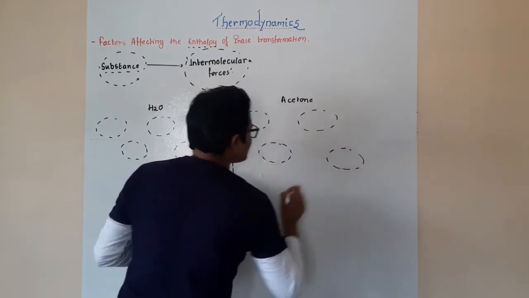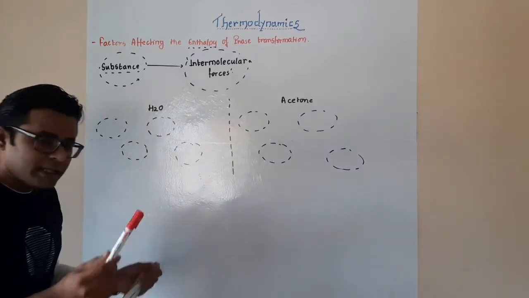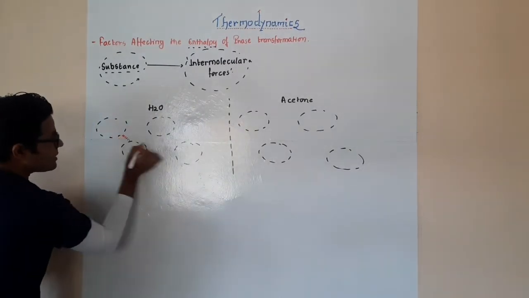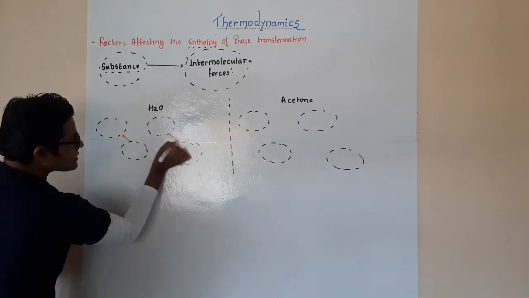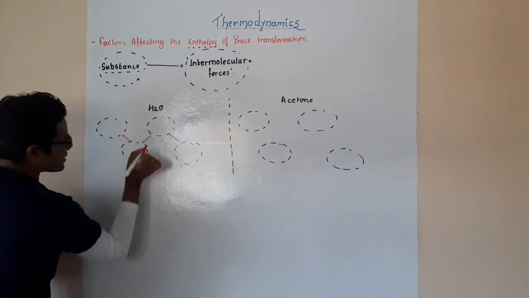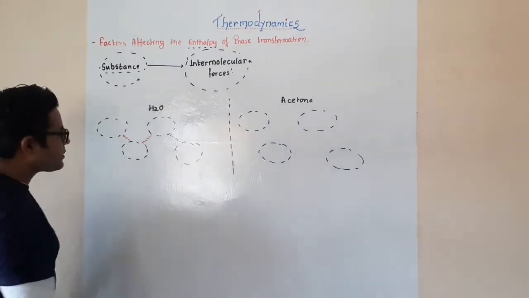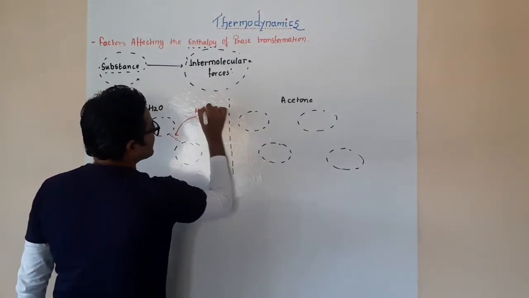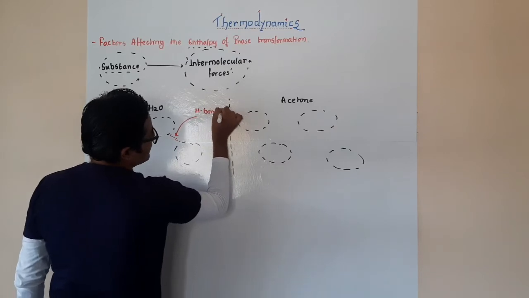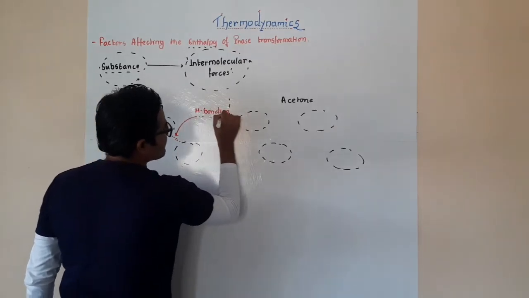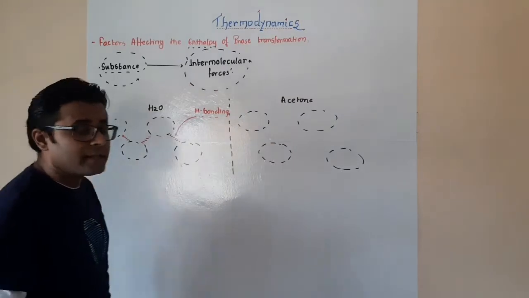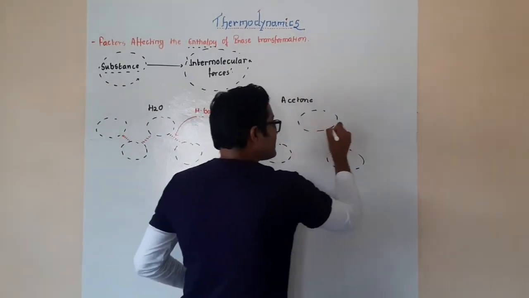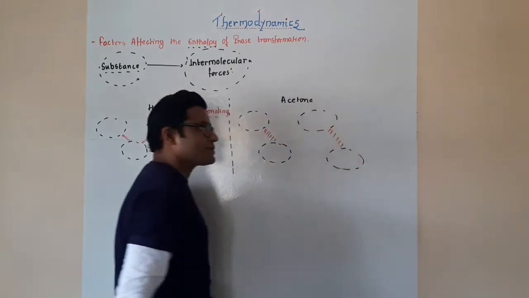Between the molecules of water there are of course intermolecular forces of attraction. These intermolecular forces of attraction in water are hydrogen bonds. Hydrogen bonding is a very strong bond compared to the bonding present between the acetone molecules.